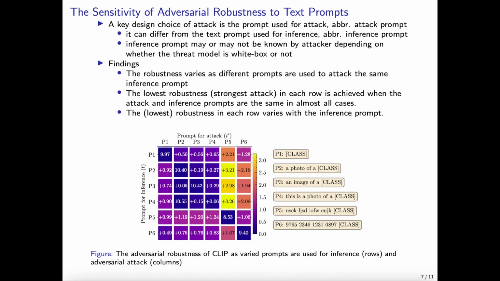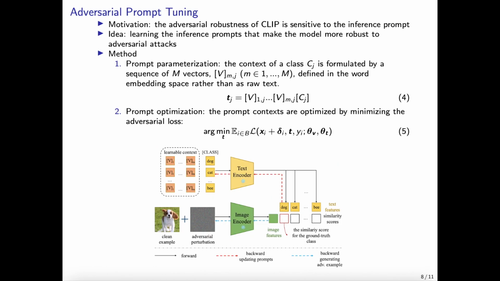Our findings reveal several key observations. Firstly, robustness fluctuates as different attack prompts are employed against the same inference prompt. Secondly, the lowest robustness, indicating the strongest attack in each row, consistently occurs when the attack and inference prompts align. Lastly, robustness levels within each row exhibit variability based on the inference prompt utilized. Inspired by the third observation,